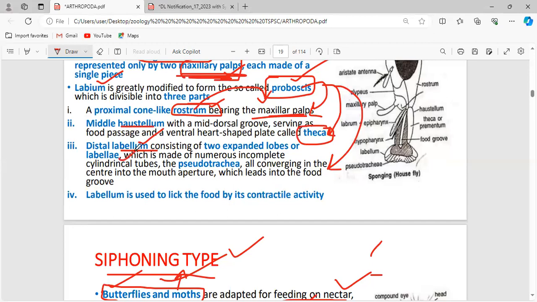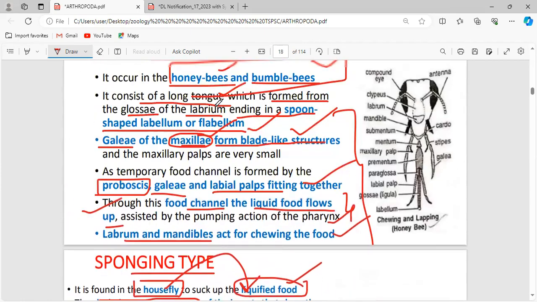It has labellae and pseudotracheae, all converging into the central mouth aperture, which leads into the food groove. This means the food has to pass all these structures and ultimately reach the food groove. For that, these structures are modified. The main function of the labellum is to lick the food by its contractile activity. This is what the sponging type is about.